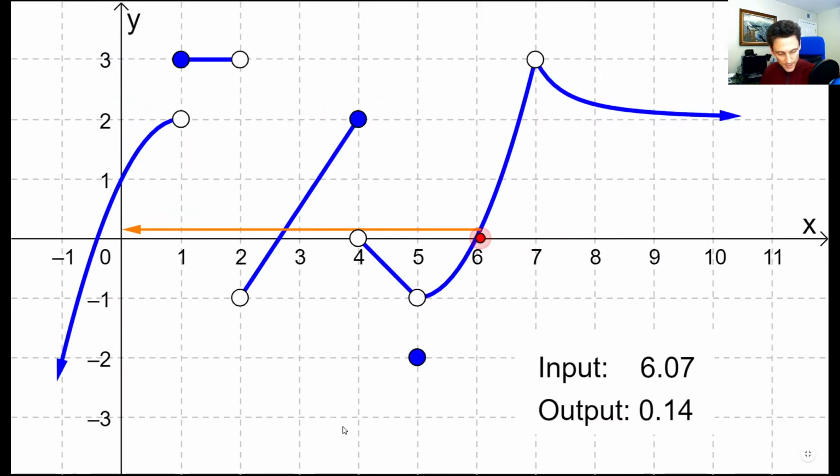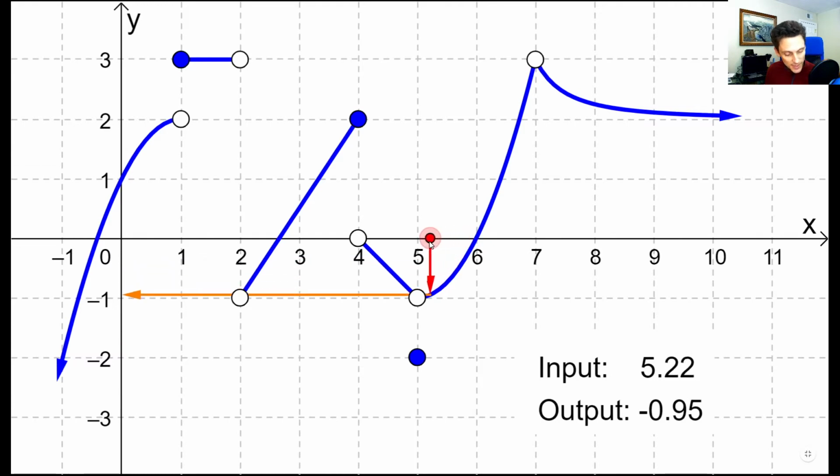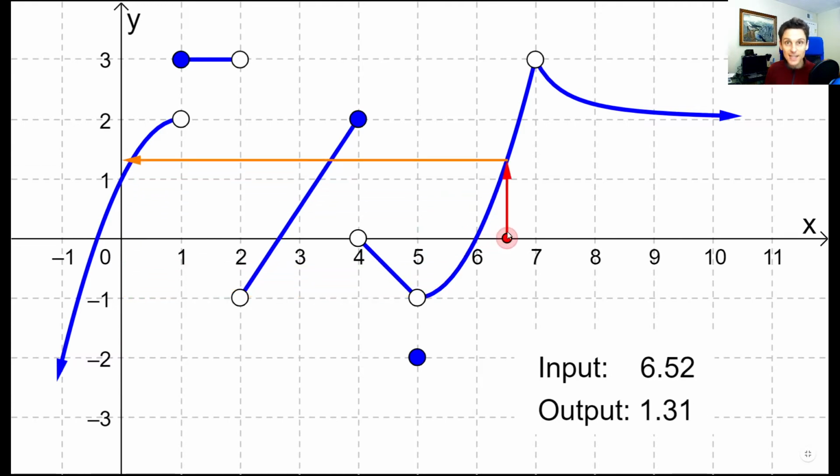Okay, let's see if we can get 7. So as x approaches 7, remember, when we're approaching a number, we're getting closer to that number. We're not going to be moving away from 7. We're getting closer to 7. It's like 7 now has the gravity, and now our eyes are going to be drawn towards an x value